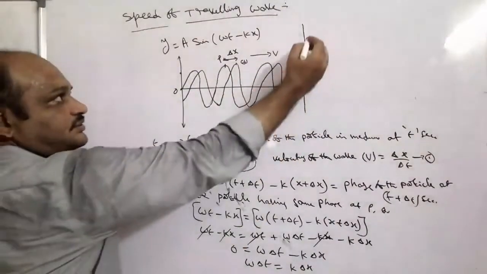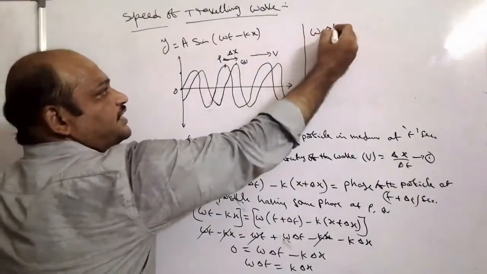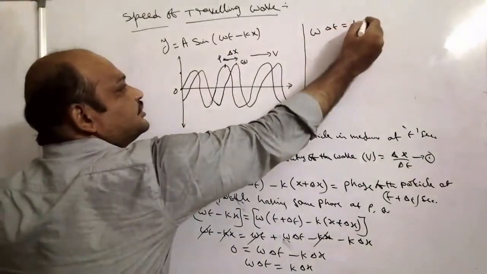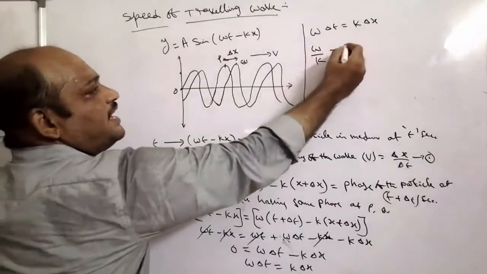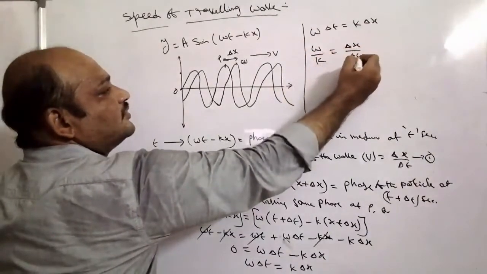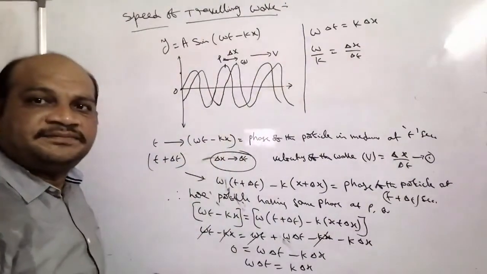Once again, omega delta t is equal to k delta x. So omega by k is equal to delta x by delta t.